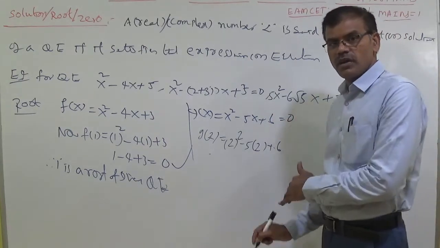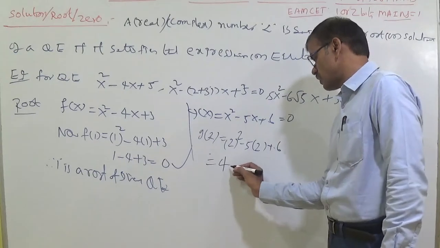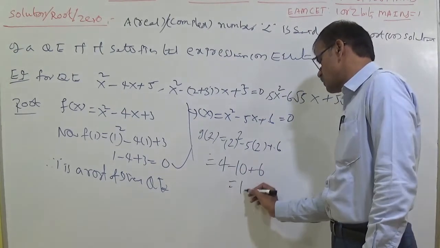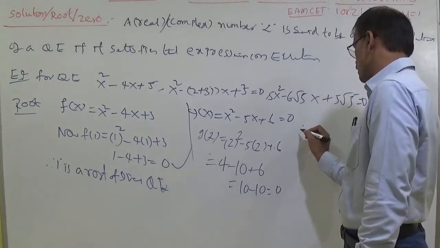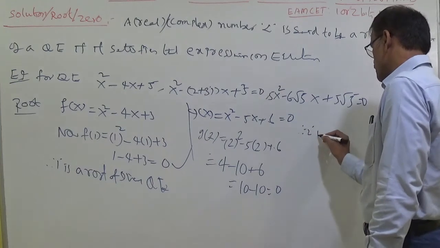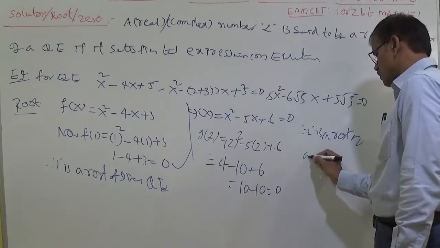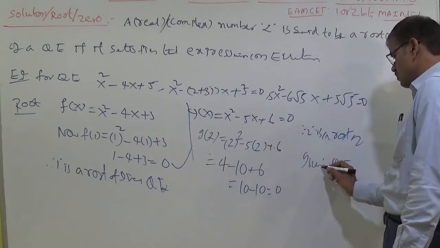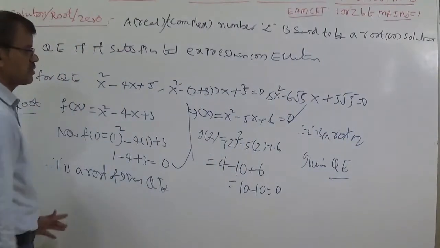Now we should get the value and see whether it is 0 or not. If it is 0, it is satisfying, otherwise it is not satisfying. You can write now 4 − 10 + 6. So what is happening here? 10 − 10 = 0. Therefore, you can say that 2 is a root of the given QE. Here QE means quadratic equation and also quadratic expression.